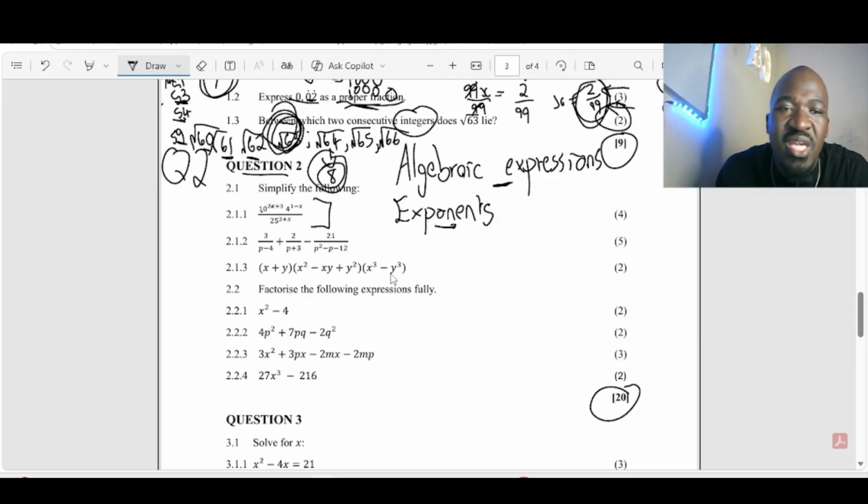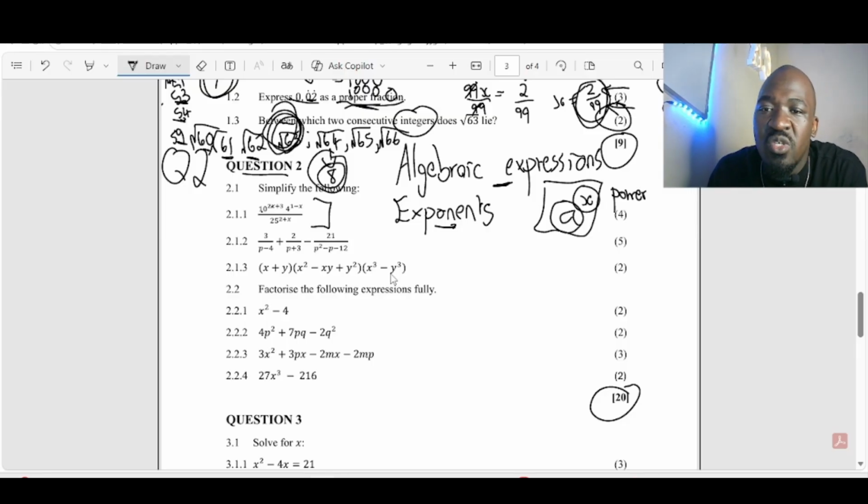Remember, when we are looking at an exponent, if we have a to the exponent x, a is our base, x is our exponent, and everything is what we call a power. So now, we are given 10 to an exponent of 2x plus 3 times 4 to an exponent of 1 minus x, all over 25 to an exponent of 2 plus x.